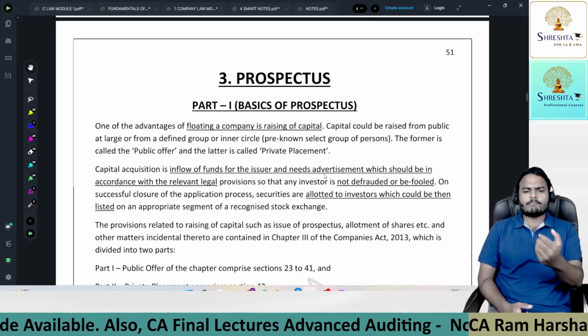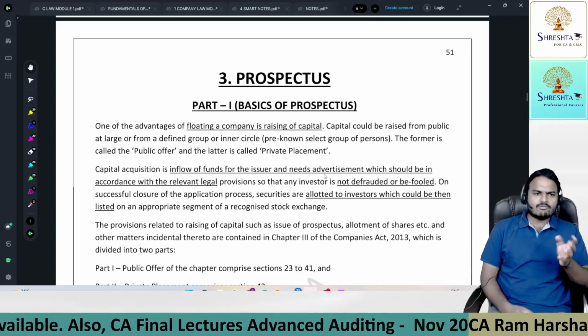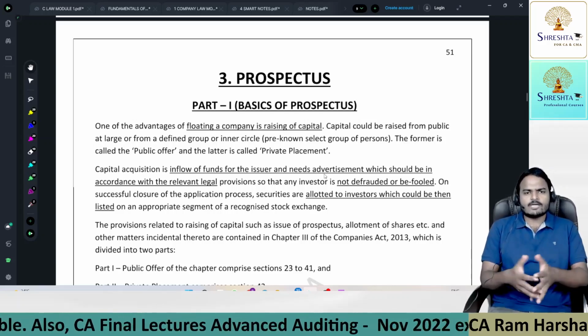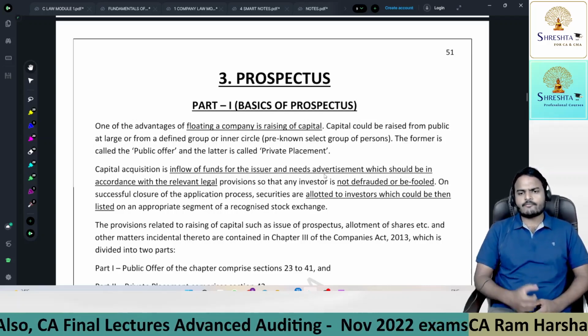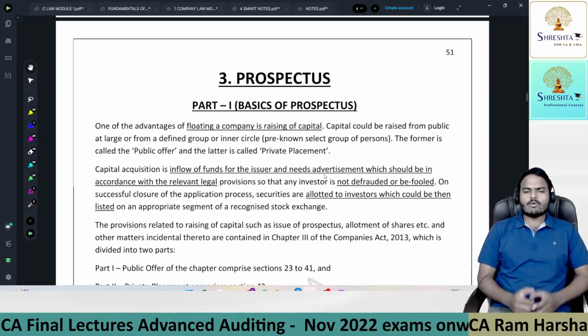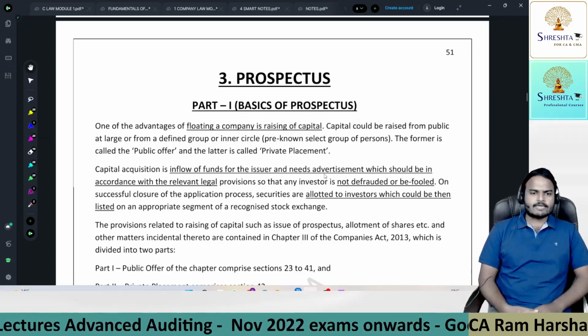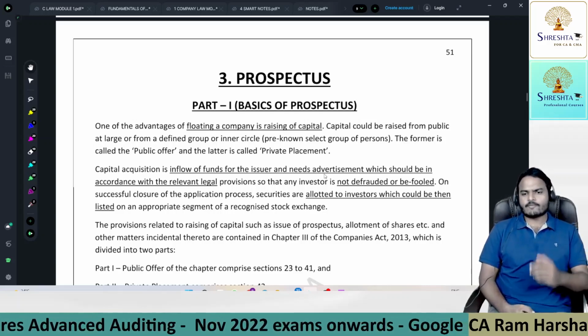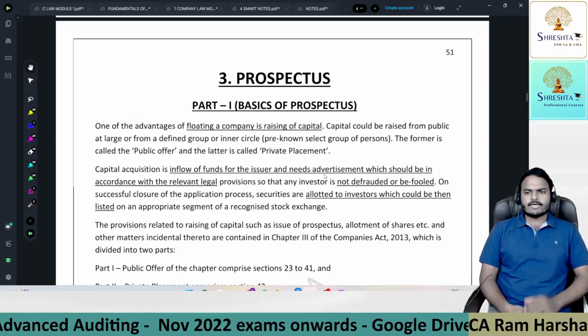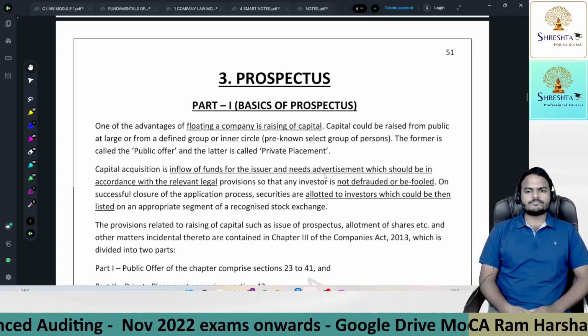Similarly, when I go to the public at large, definitely they will ask me questions. Sir, how much funds do you want? What is the purpose of raising these funds? And how are you going to start the project? So the schedule, simply the date of commencement of the project, date of completion of the project, and date of generation of revenue.